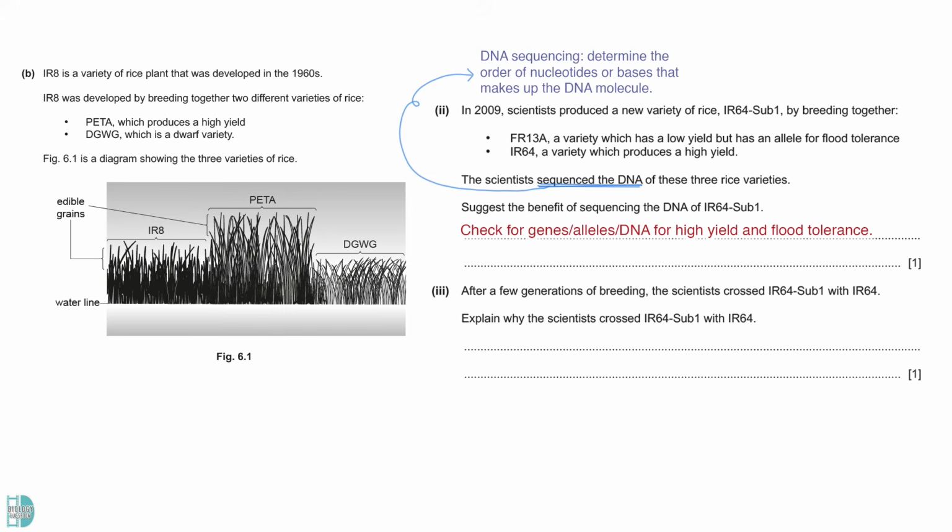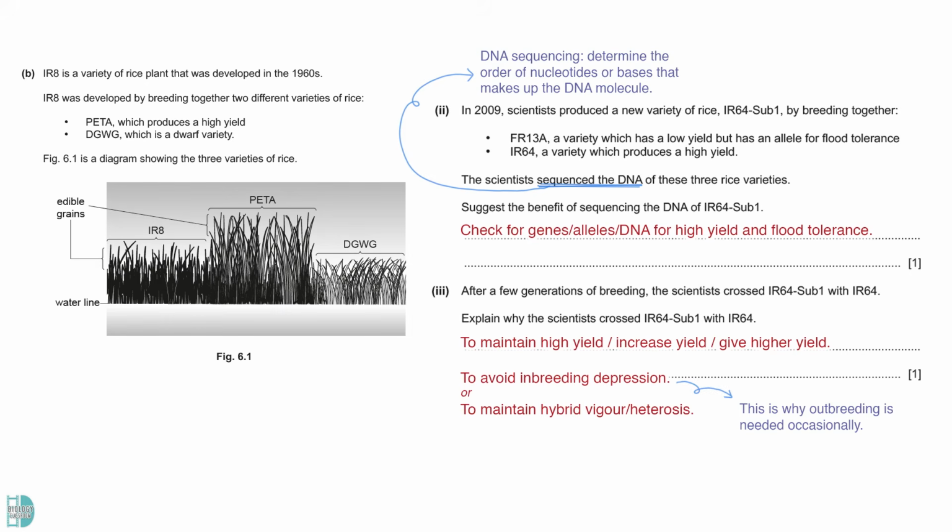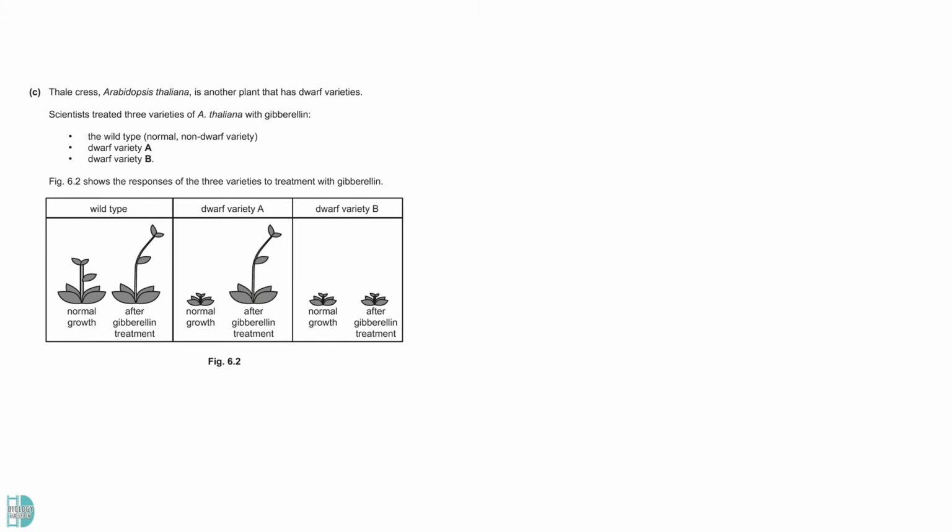Question 3. Explain why the scientists cross IR64 sub1 with IR64. Since they both have high yields, crossing them may maintain or even increase their yield further. Another reason is that we occasionally outbreed a group to prevent inbreeding depression. C shows you a plant that has dwarf varieties and an experiment where they are treated with gibberellin. Both wild type and variety A become taller after the treatment, but B shows no response.